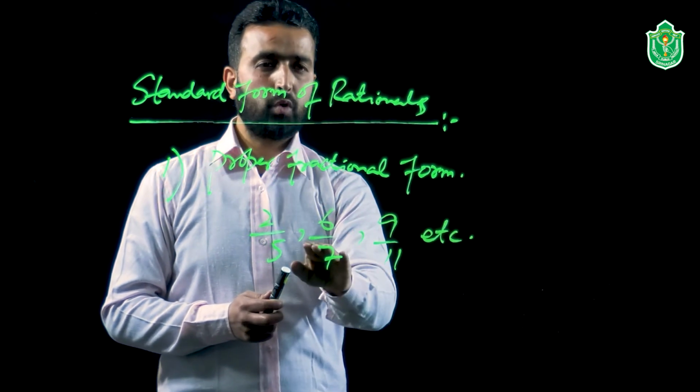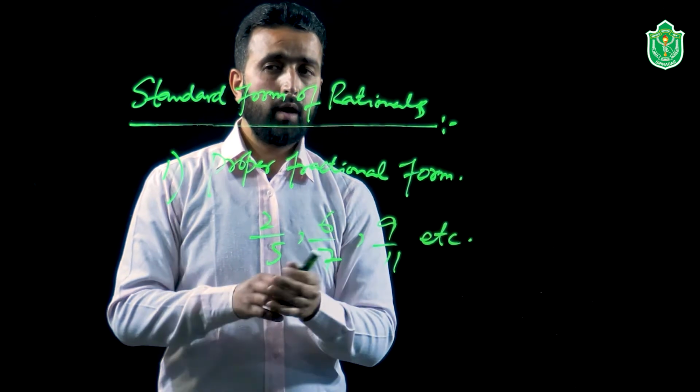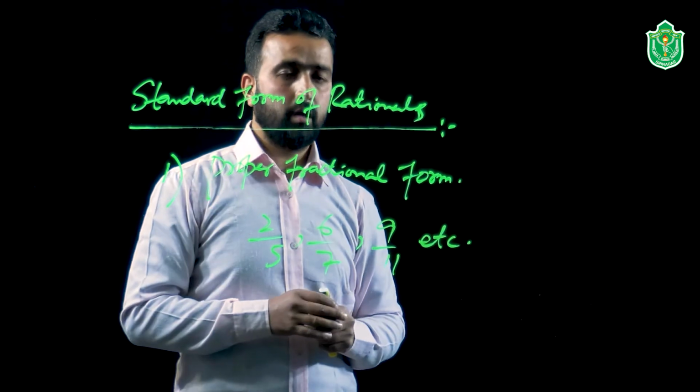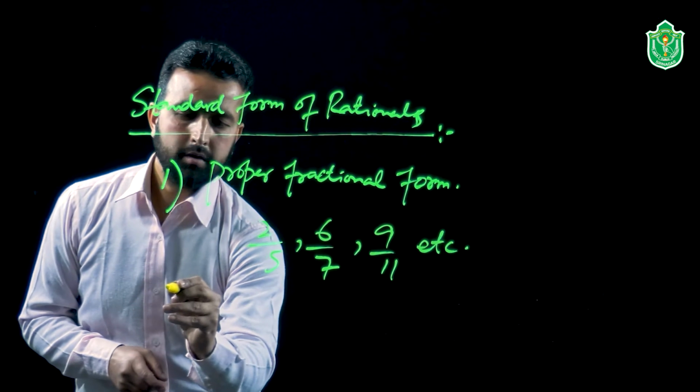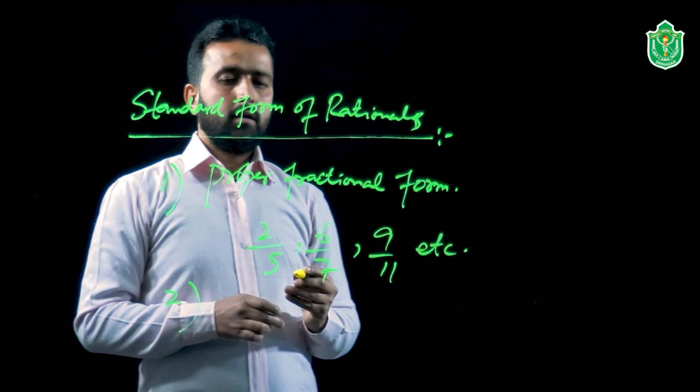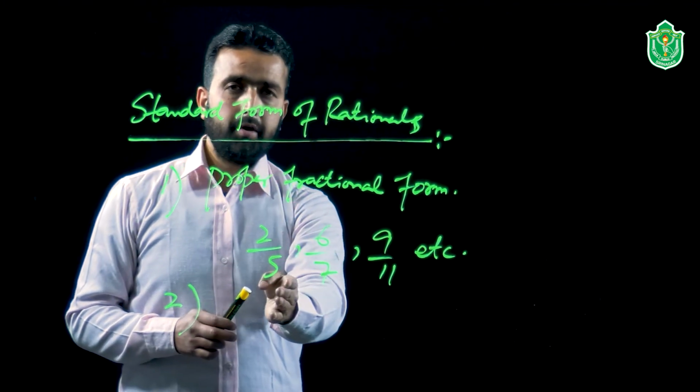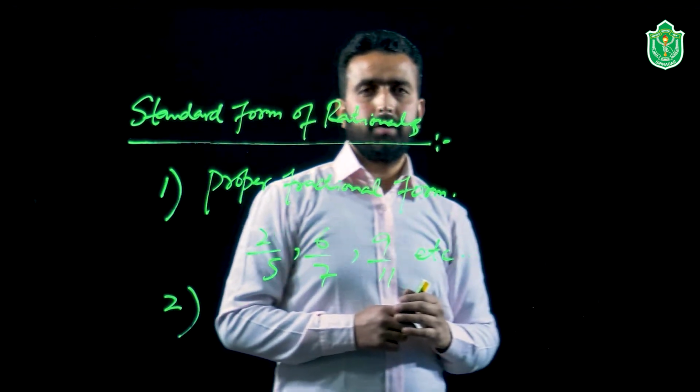So this is the first point we must remember while writing any rational number in the standard form. Number two is that the numerator and the denominator must be co-prime to each other.